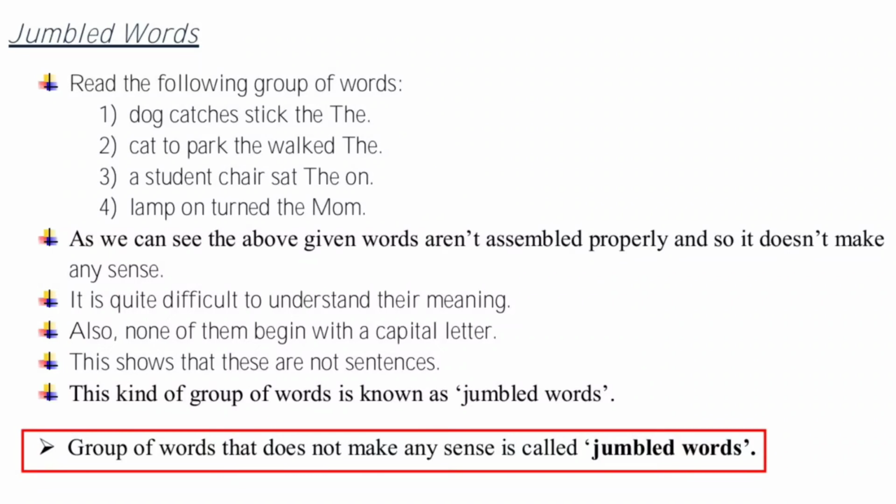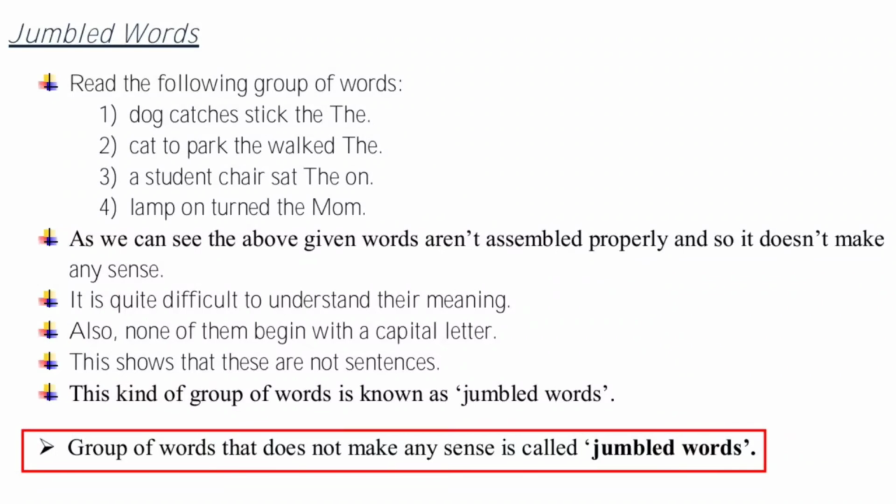What are sentences? Group of words assembled in a proper order that makes complete sense are known as sentences.